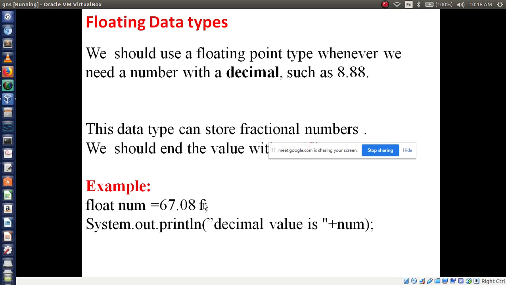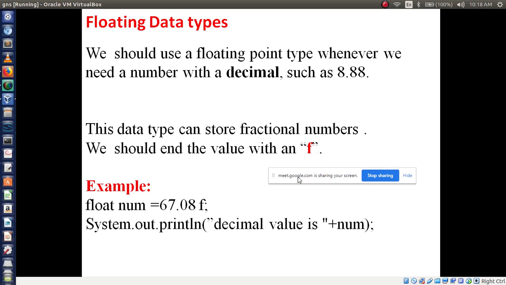Now we'll see the floating data type. Float is responsible for decimal numbers, such as 8.88 or any decimal values. To take decimal values, you need two data types, float as well as double. Now we are discussing the float data type.